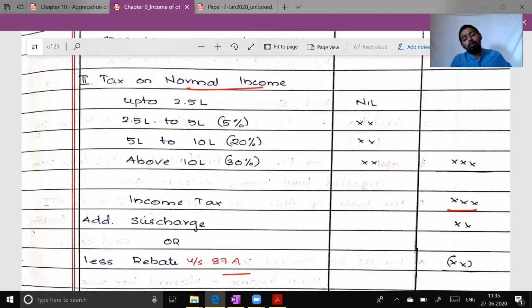surcharge. Now, when do we add surcharge in case of an individual? Up to 50 lakh of total income, there is no surcharge. 50 lakh to 1 crore, there is 10% surcharge. 1 crore to 2 crore, there is a 15% surcharge. 2 crore to 5 crore, there is a 25% surcharge. And above 5 crore, there is a 37% surcharge.